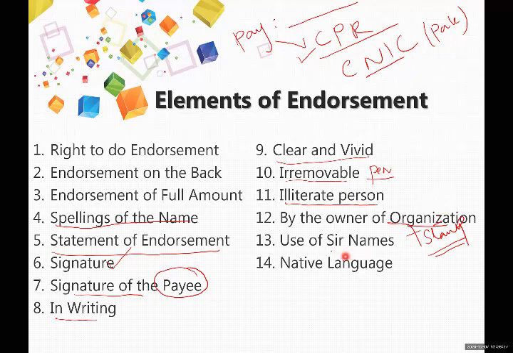And surnames like Mr. Khan, Mr. Ahmad, Mrs. Gulzar, these are not allowed to be written in the endorsement. Just write the names, don't use any surnames. And write the endorsement statement in the native language. If you are in Bahrain, you can endorse in Arabic, you can endorse in English. If you are in Pakistan, you can even endorse in Urdu. If the endorsement is written in any language which is not the native language, then the bank will not accept such endorsement.